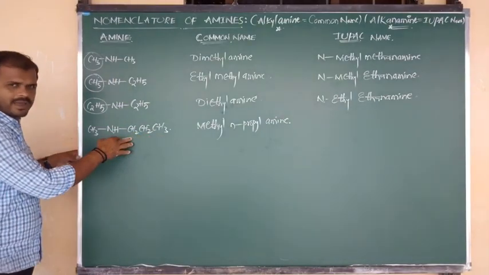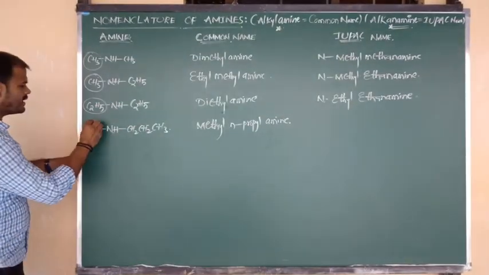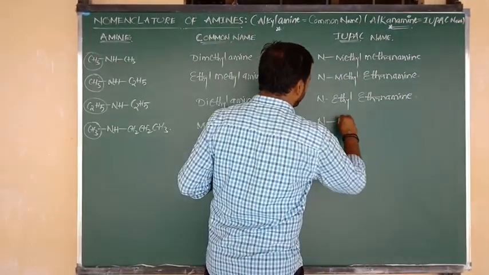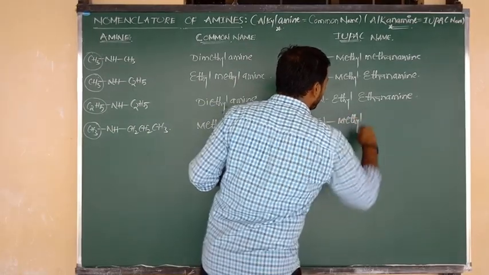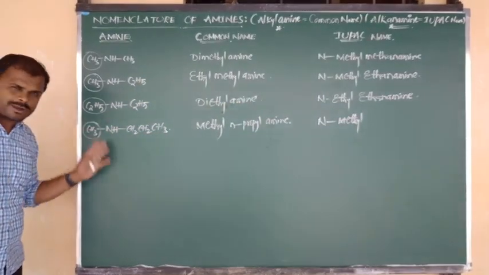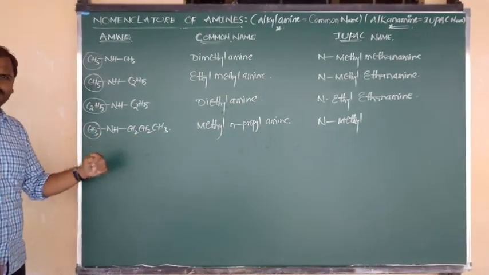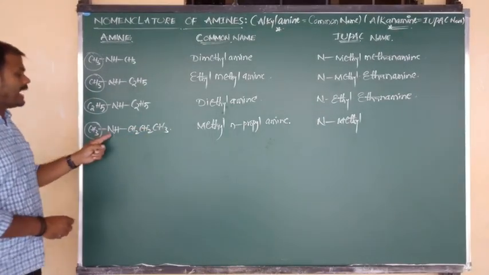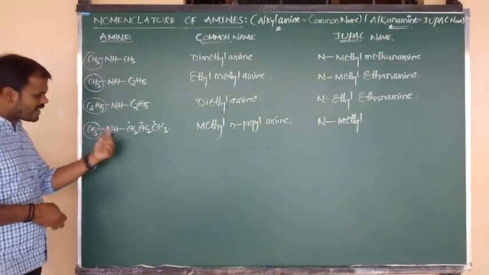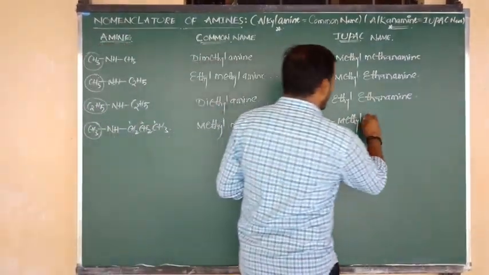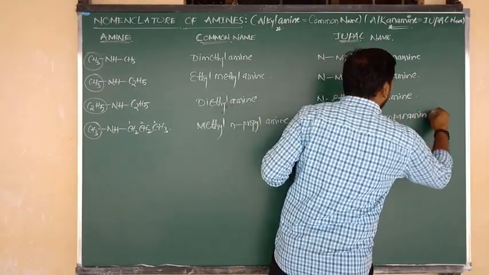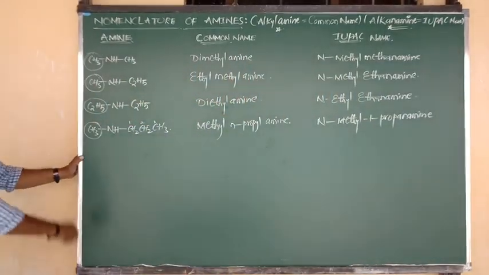Yes, it contains more carbons, so it is going to act as the main chain, and definitely the methyl is going to act as the side chain. N connected to methyl, the nitrogen atom is connected to methyl. I have written its name. Very good. And the remaining 3 carbons mean prop. Single bond is an. Functional group is amine. Propanamine, we can say propanamine. But the nitrogen-connected carbon is 1, this is 2 and this is 3. So propan-1-amine, and also we can say 1-propanamine.